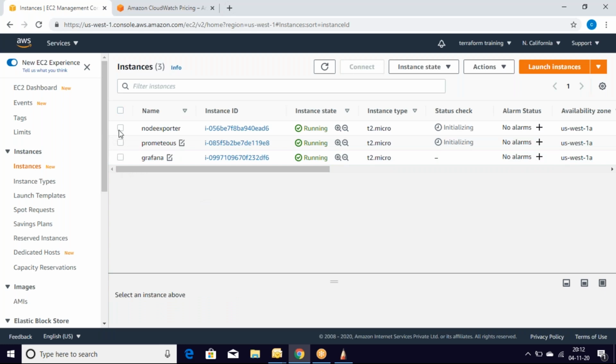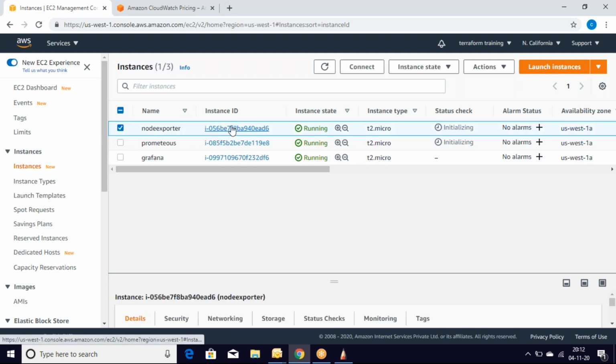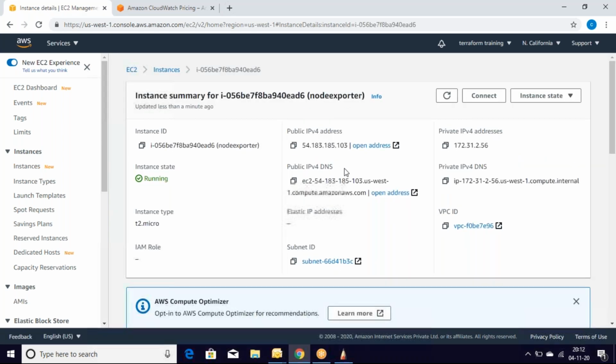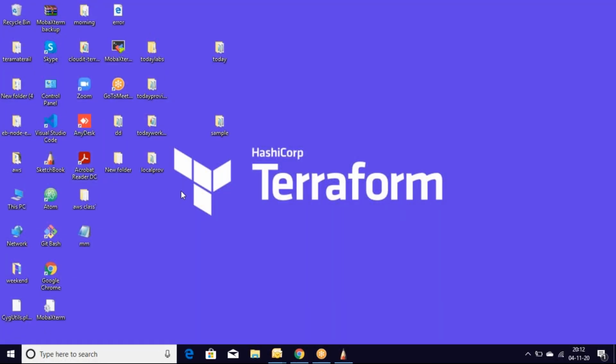Let's log into the node exporter server. We know how to log in. Let's use this IP and log into this server.